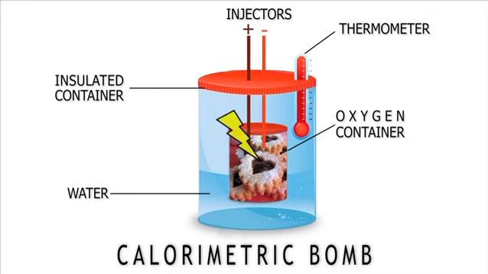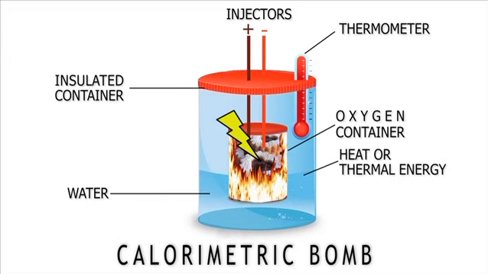Now, combustion is triggered in the food that has already had its water removed and therefore burns. The food combustion produces thermal energy, the heat which raises the water temperature. This way, we can determine how much heat food produces when it is burnt. Or, in other words, how many calories it contains.